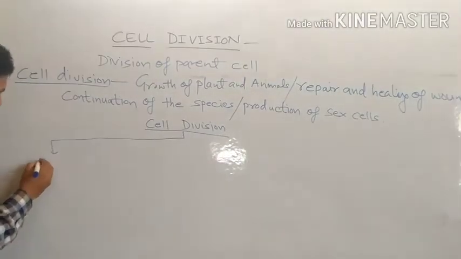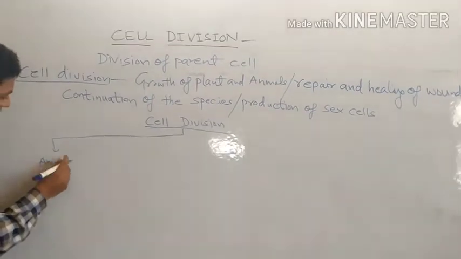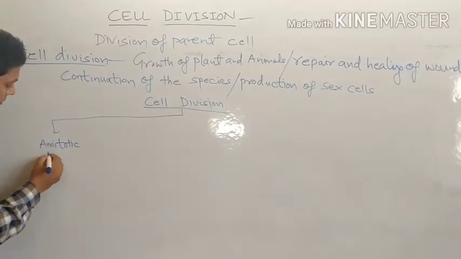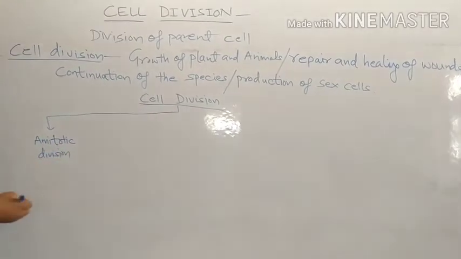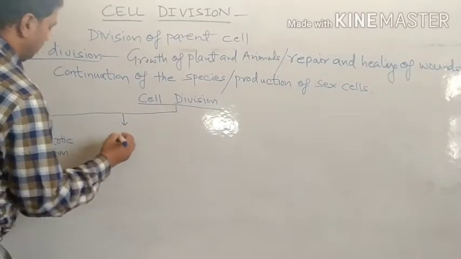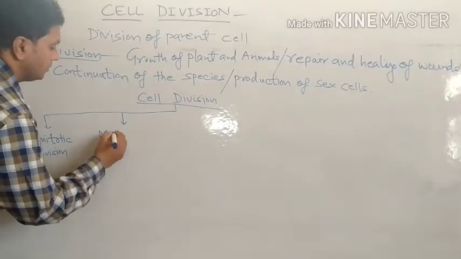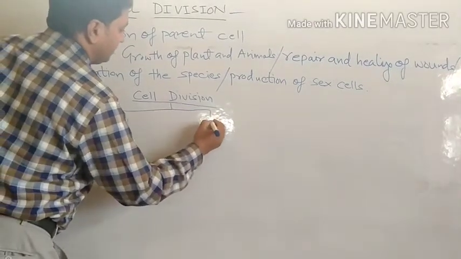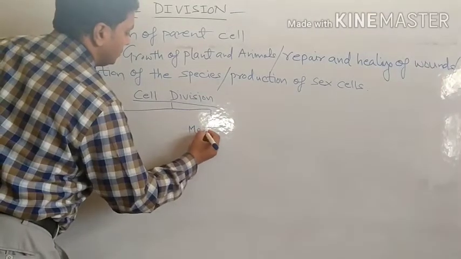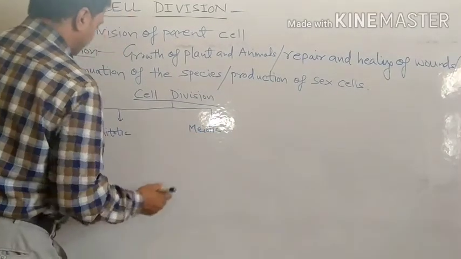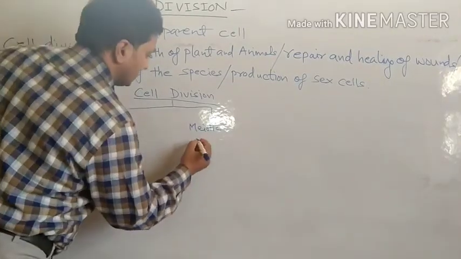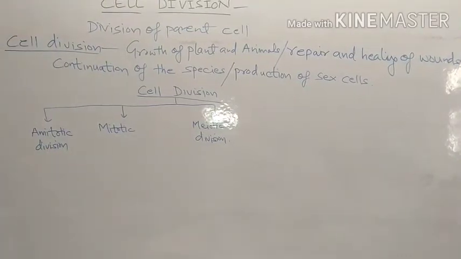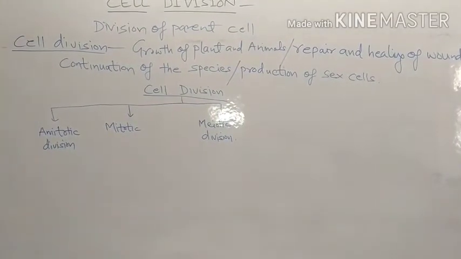One, amitotic division; two, mitotic division; and three, meiotic division. So in this way, cell division is divided into three categories.